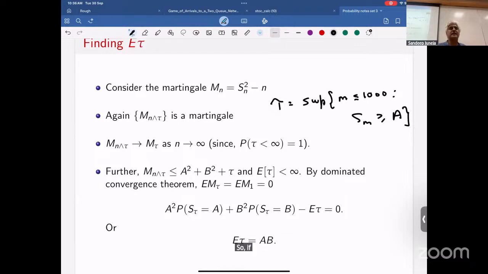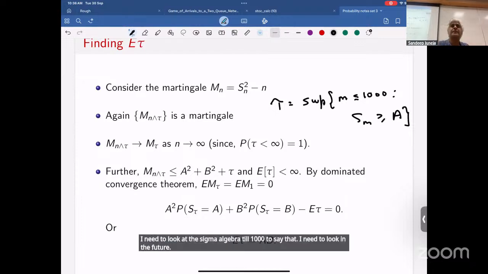If I tell you that the answer is 900, I need to look at the sigma algebra till 1000 to say that. I need to look in the future.